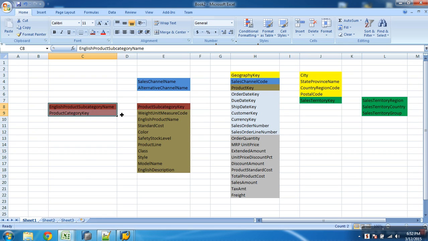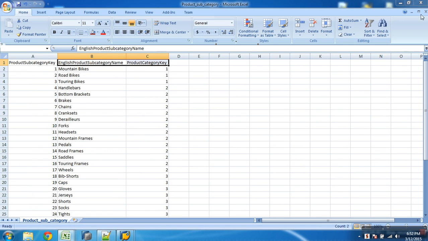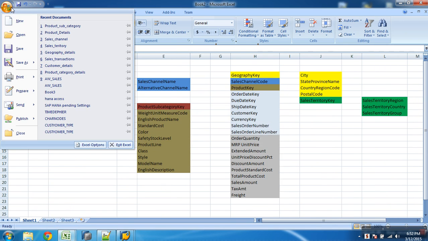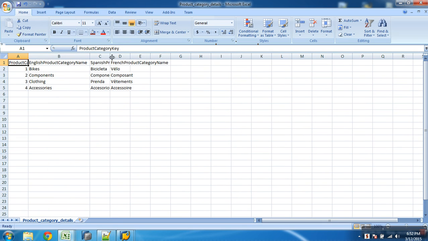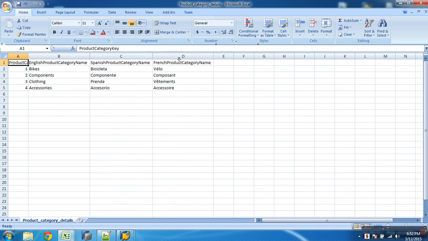So these two columns would be, see here it will have the product key, and this column will give me the description of that key. Then I'll have another column, product category key. If I got to know what category it is, then I have another file which gives me that. Where is the product category details? Again, English, Spanish, French.